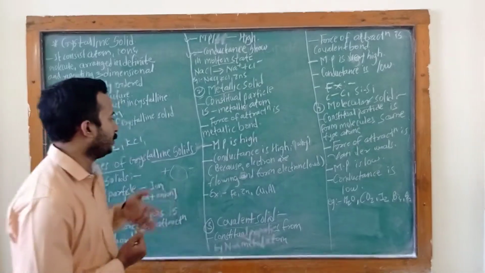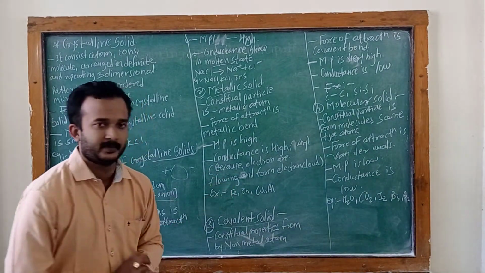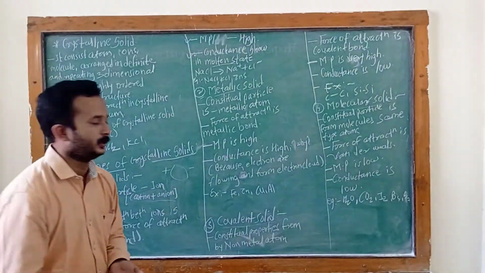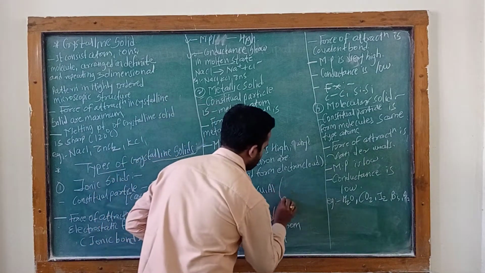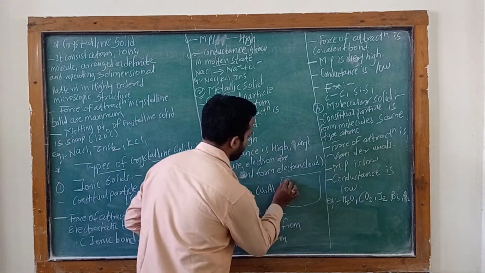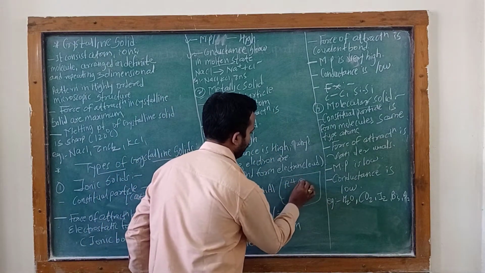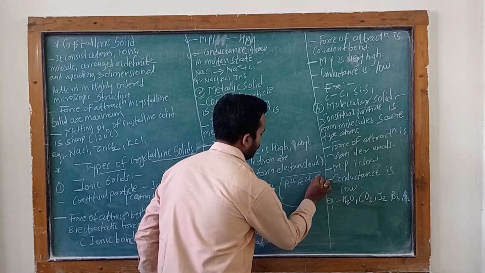Why is it high? Because the electrons flow around the positive charges. For example, here we have Fe2 plus, Fe2 plus and Fe2 plus.